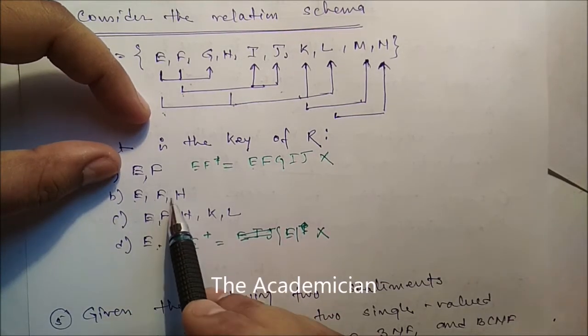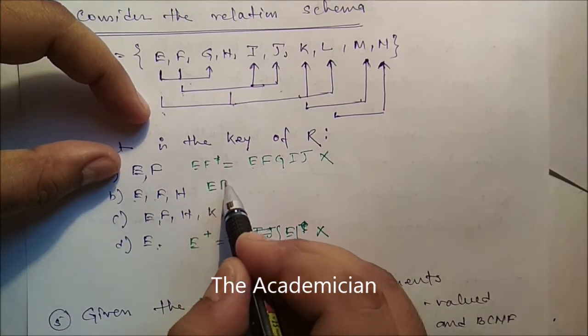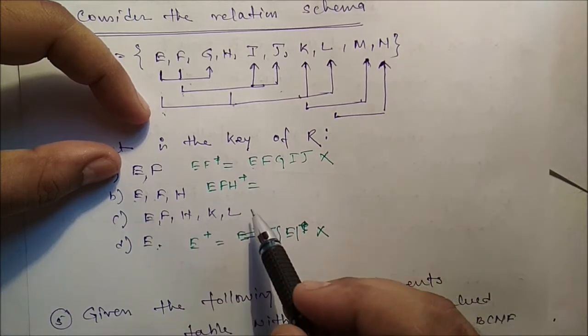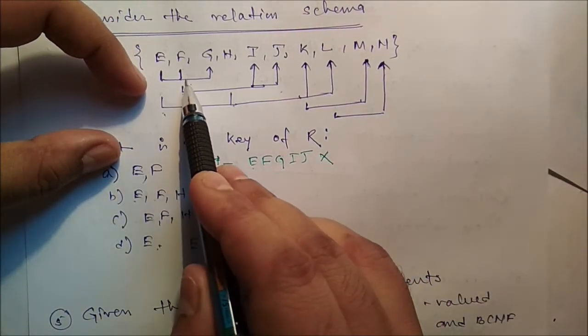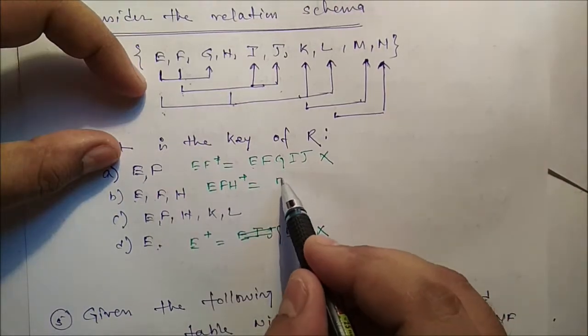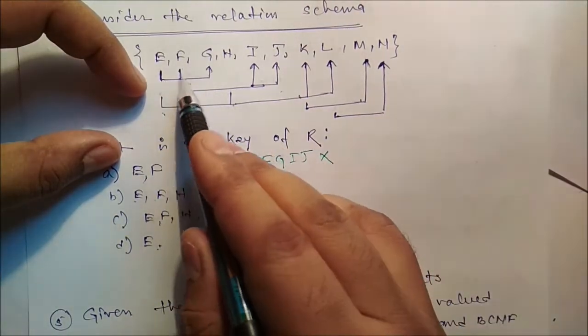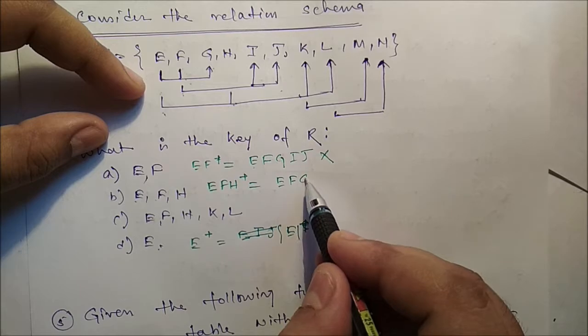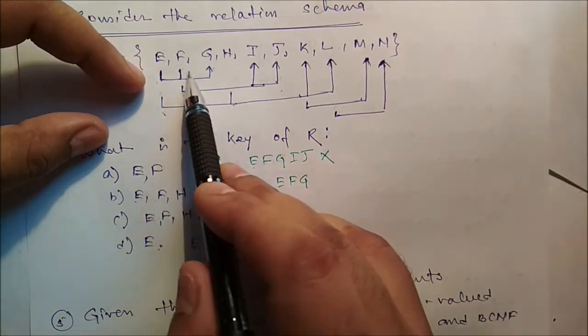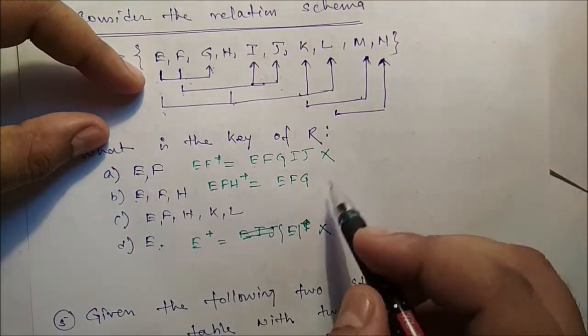Now if it is EFH, that means we have to identify EFH. From E and F, we can identify E and F as well as G. Using EF we can identify the G because the functional dependency is there.